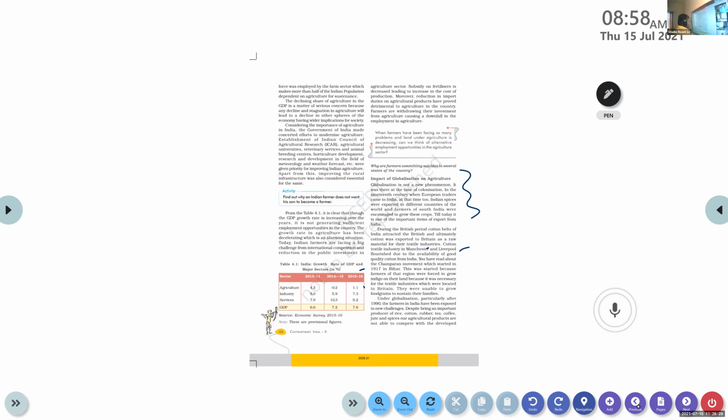So just understand what we studied here. Under globalization, in the period after 1990, Indian farmers were exposed to a new challenge. What is that? They are important producers of rice, cotton, rubber, tea, coffee, jute and spices, but we are unable to compete with other countries, or developed countries. What is the reason?